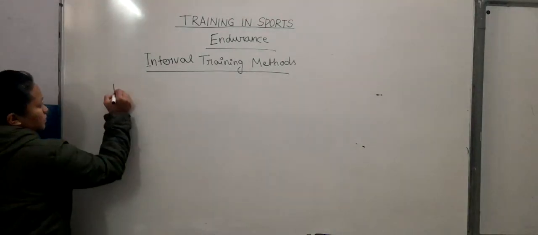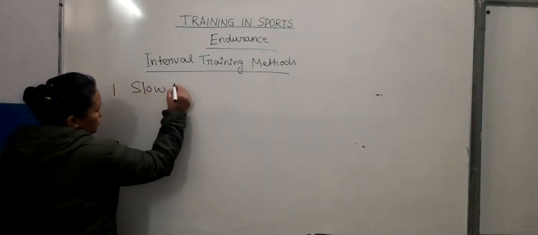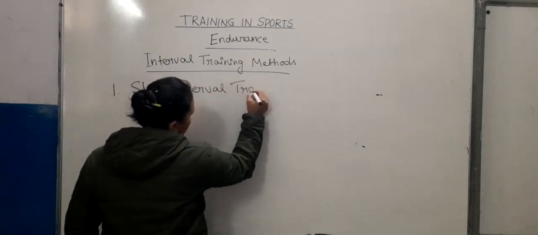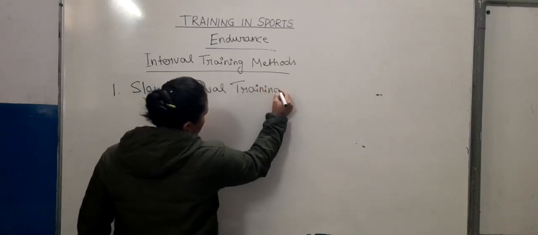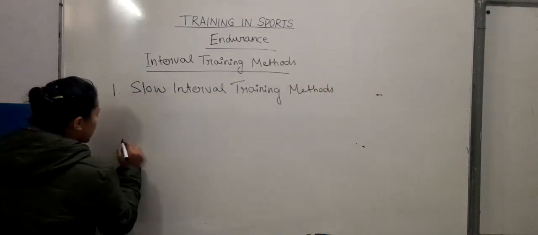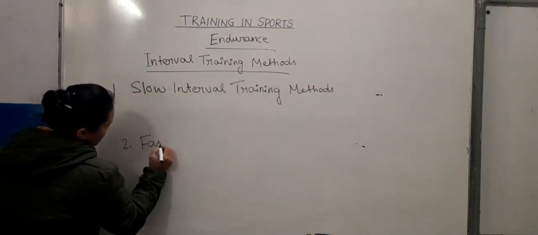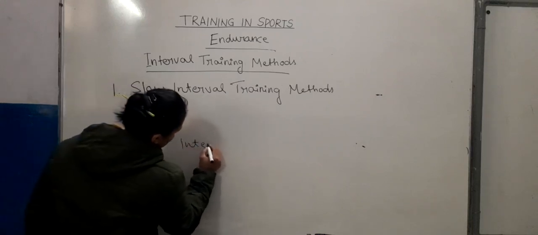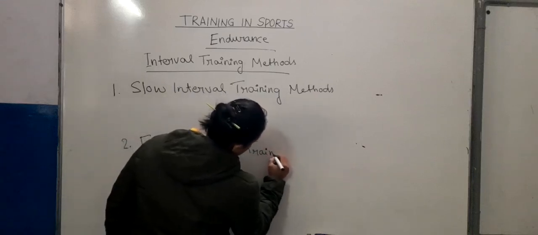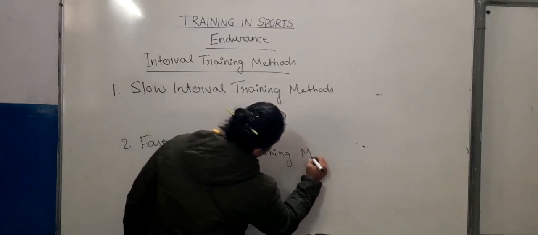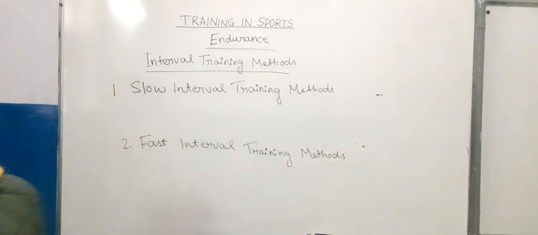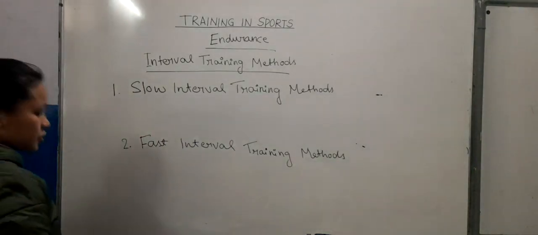It is of two types: slow interval training methods and fast interval training methods. These are the two types of interval training methods.